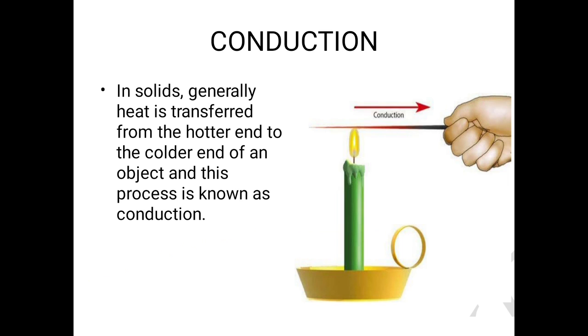But after 1-2 minutes we will observe heat in our hand also. So how does it happen? From this experiment we have concluded that the heat is transferred from one end to another end, and it is from the hotter end to the colder end.